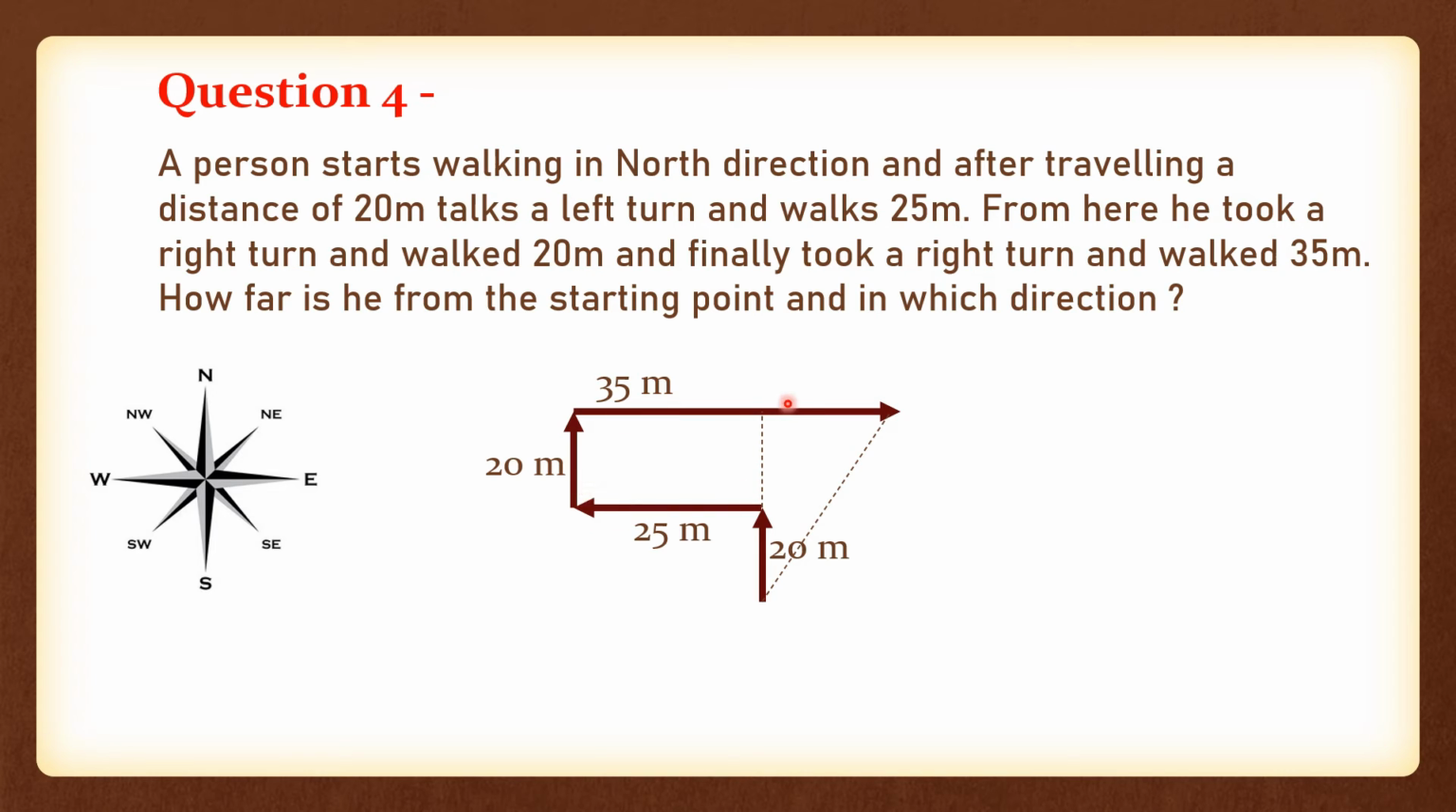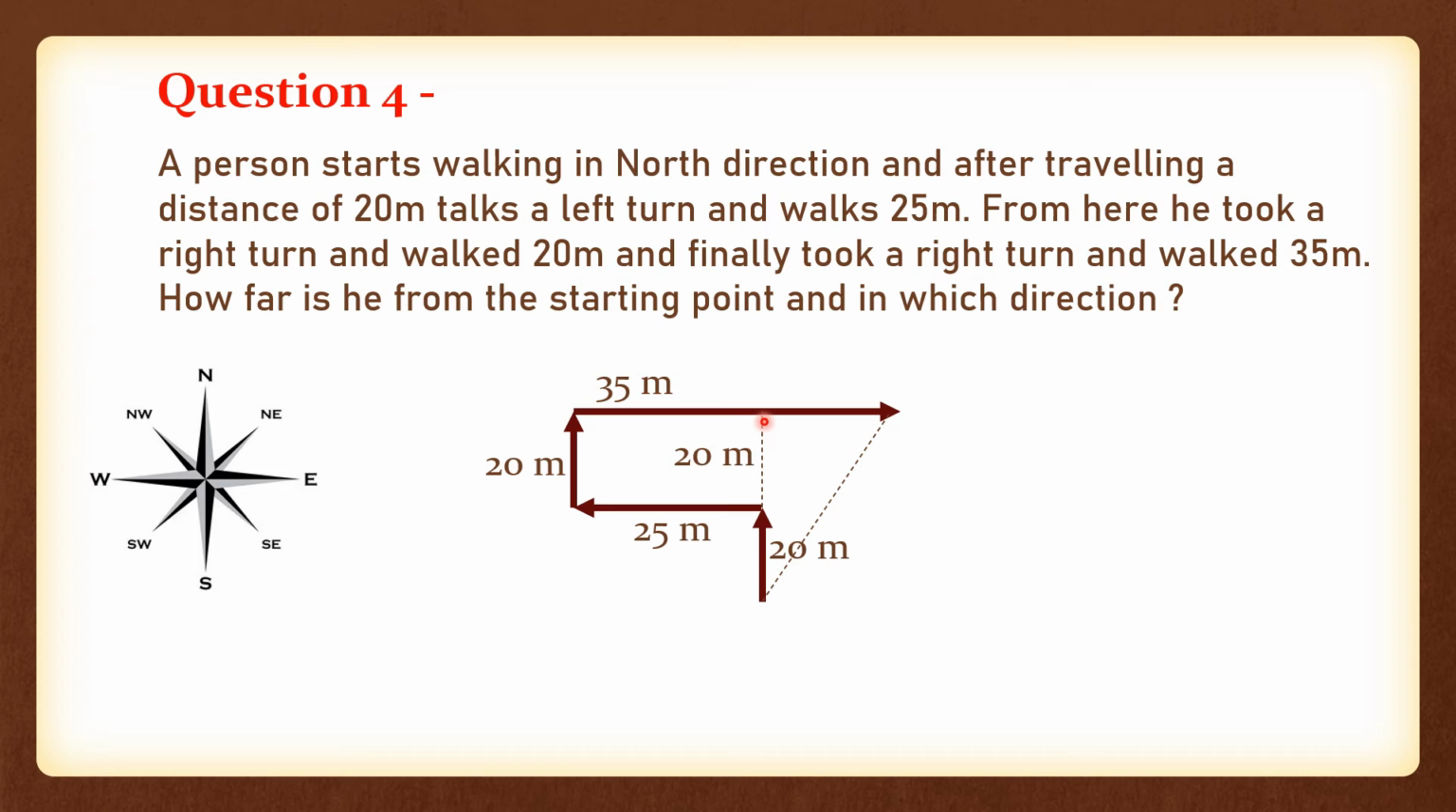opposite sides of a rectangle are equal. But you might say that here it is 25, here it is 35. No, my friend. See, the 35 meters is from this point to this point, not this point. So from here to here the length is 25 meters only. So from this line we can say the length of this line is 20 meters. So this is 20 meters.